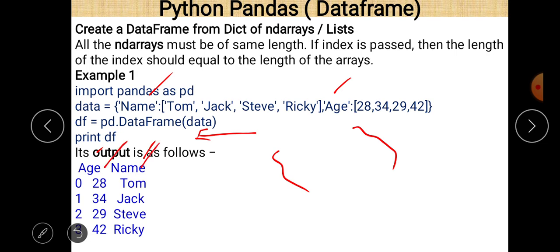Sequence matters in case of a dictionary, but it is not so that always the first key value appears first and the second key value appears second. It is not so. It doesn't mean that Tom is replaced by Jack and the ages of Tom and Jack are replaced with each other.